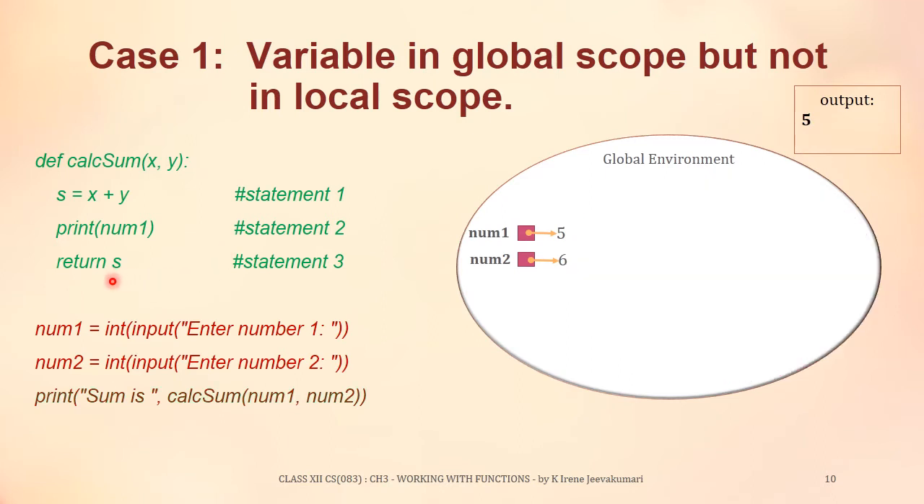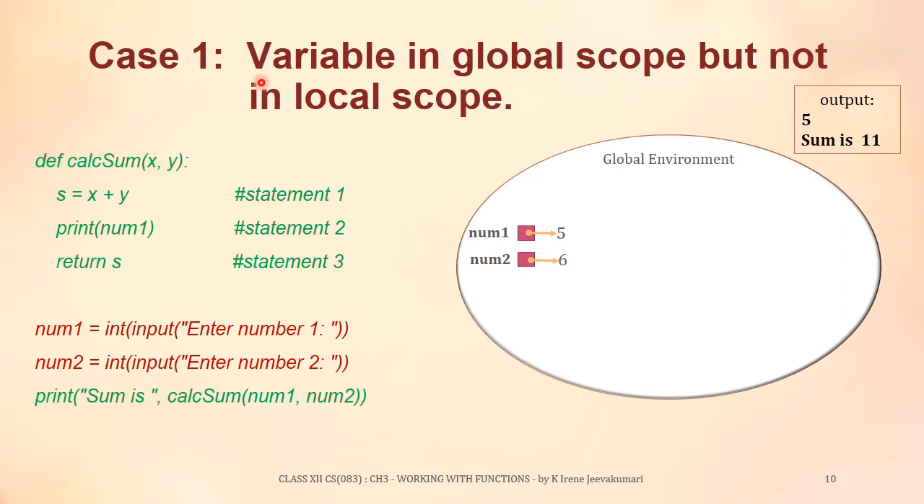So when this return statement is executed, the local environment has been removed from here, and the value of s will be substituted in place. The value of s was 11. So when this print statement is executed, it will print sum is 11. So you can see the output sum is 11. So this is the flow of execution, and also how Python checks for the variables in the local environment first and then in the global environment.